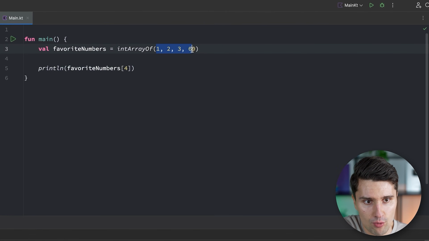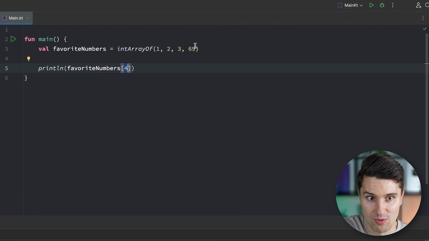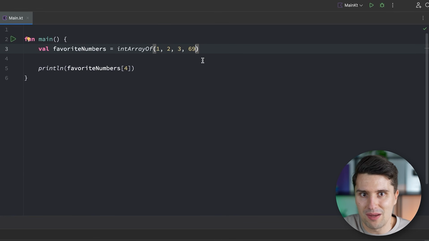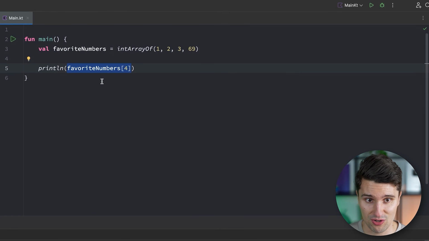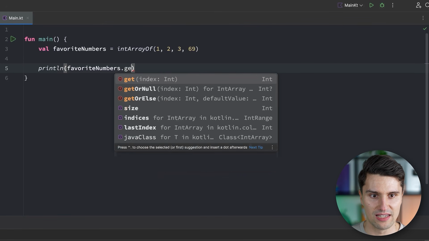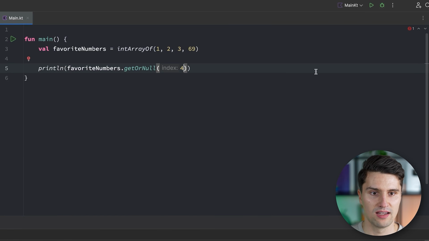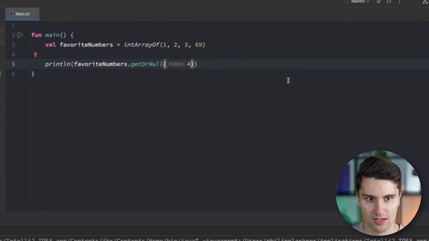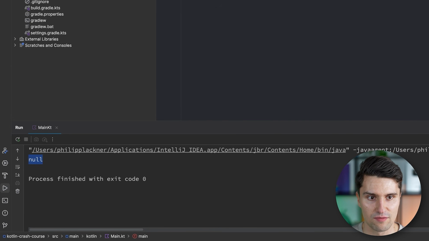Because if we only define 4 numbers and we try to access the index 4, which corresponds to the 5th element, since we start counting at 0 again, it tries to look there but notices there is no 5th element, so something needs to happen. In that case, it will crash. So we could either put this code in a try and catch block if we were unsure whether this element exists, or we could use an alternative way of accessing an element by saying getOrNull. We pass in an index, and if this index does not exist in this array, it will simply return null. So if we do this now, it says null because the index 4 does not exist.